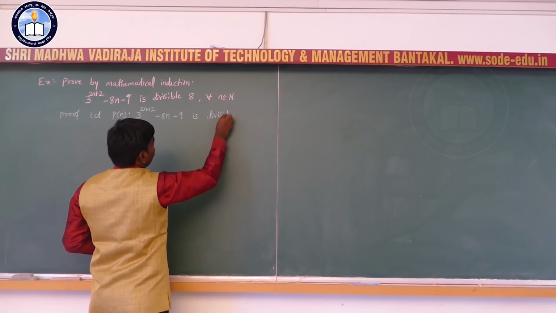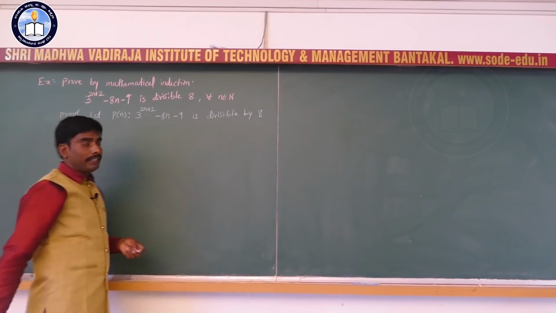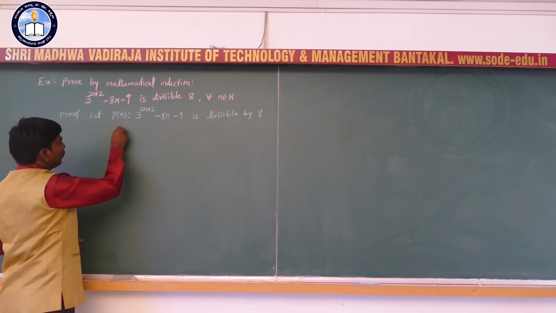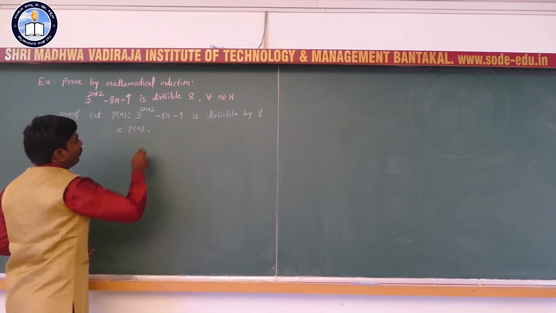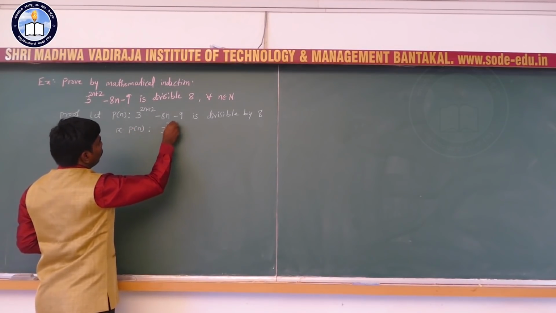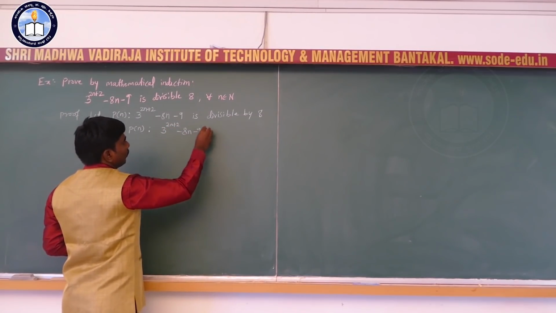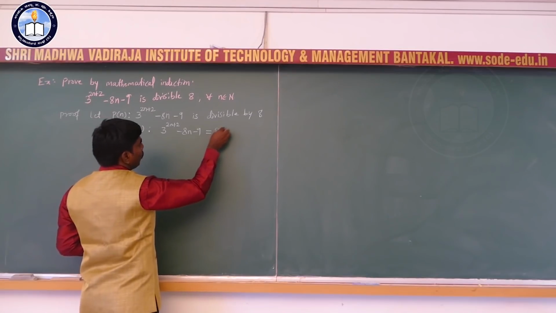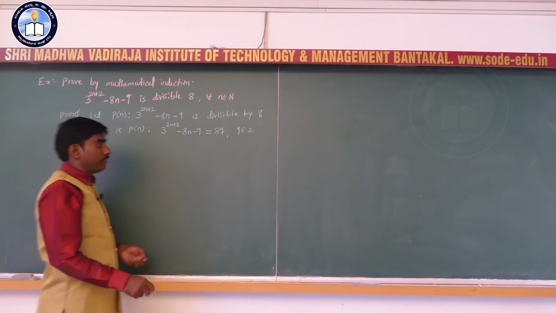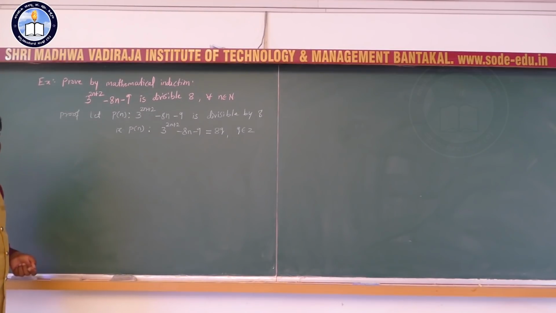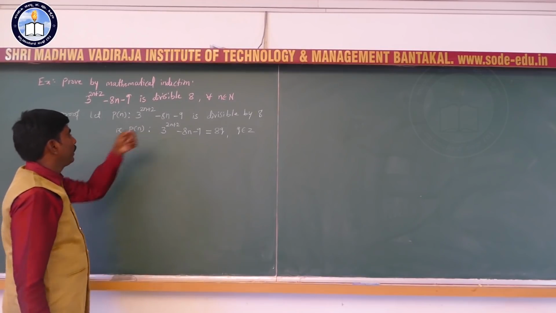That is, 3 to the power 2n plus 2 minus 8n minus 9 is equal to 8 into q, where q is any integer, by the definition of divisibility.